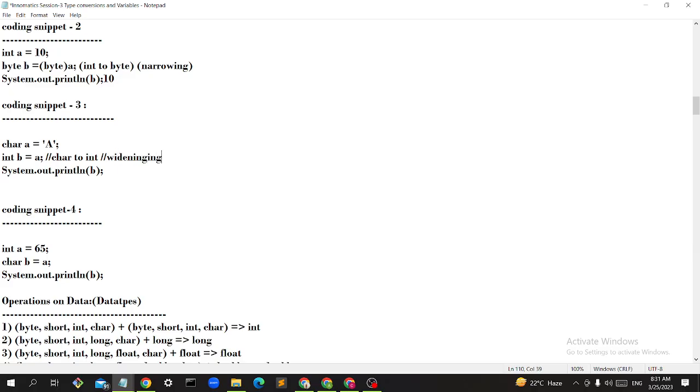So who will do widening conversions? The system will do widening conversions, right? Yes, sir. Immediately I can print it now. What is the answer of this now? Can you tell the answer of this?